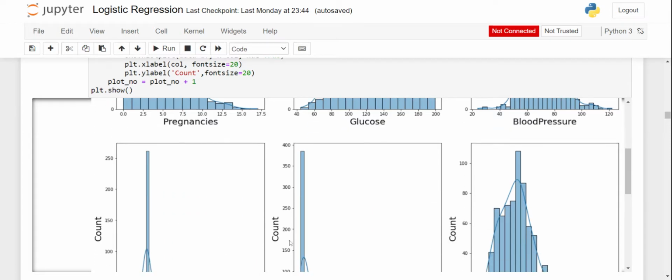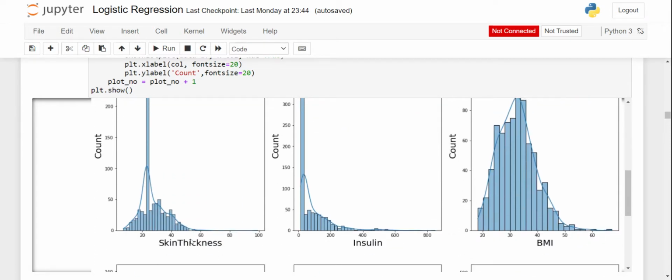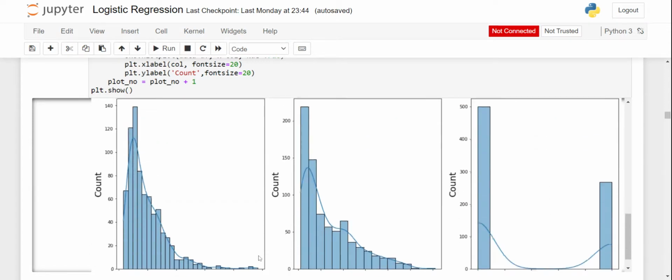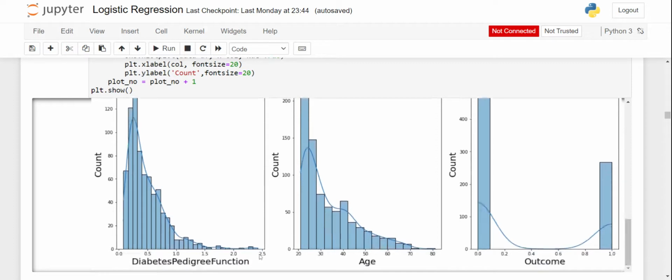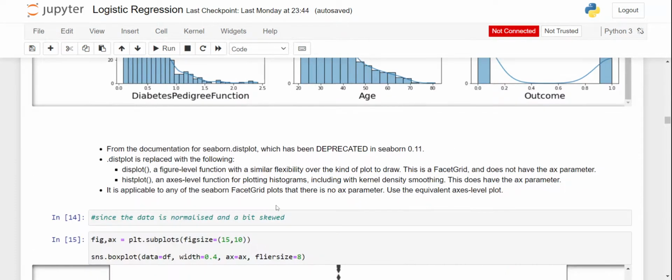Blood pressure is also normalized. Skin thickness is slightly right skewed. Insulin is also normalized, but right skewed. BMI is slightly right skewed, and diabetes pedigree function is also normalized but right skewed. Age too is normalized but right skewed, because all of these have a bell shaped curve.